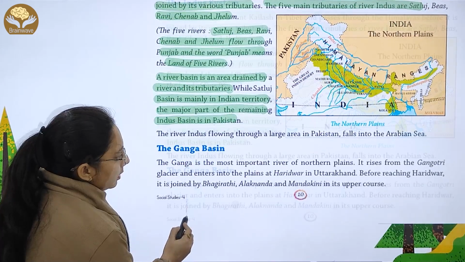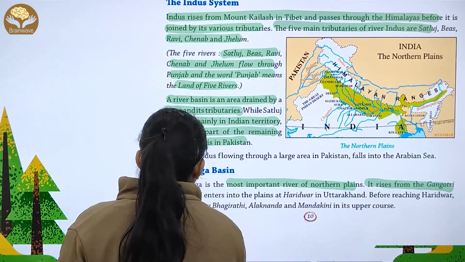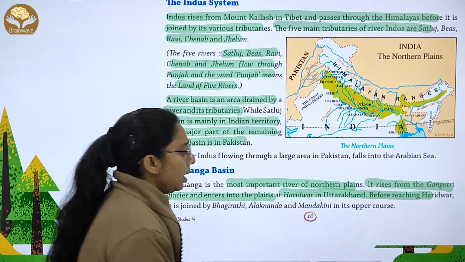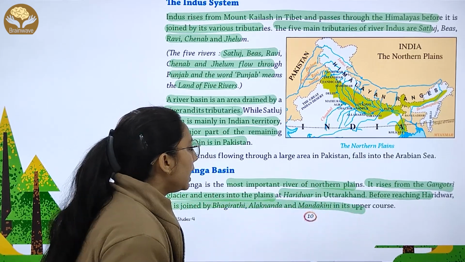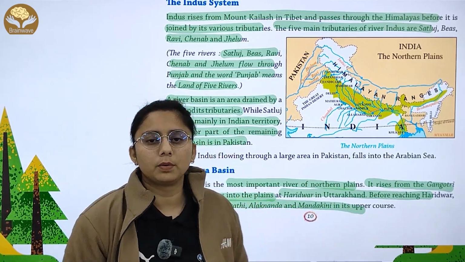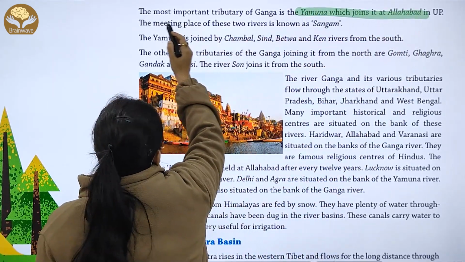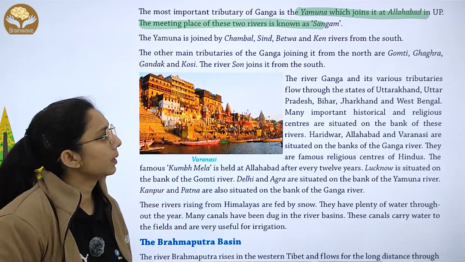Now we have the Ganga river. It is the most important river of the Northern Plain. It rises from the Gangotri glacier and enters the plains at Haridwar in Uttarakhand. Before reaching Haridwar, it is joined by Bhagirathi, Alaknanda and Mandakini in the upper course. The most important tributary of Ganga is Yamuna, which joins at Allahabad, and the meeting place of these 2 rivers is known as Sangam.